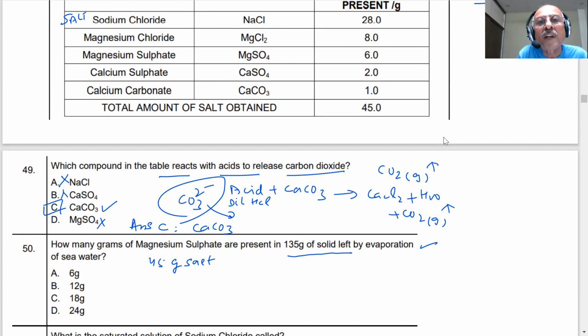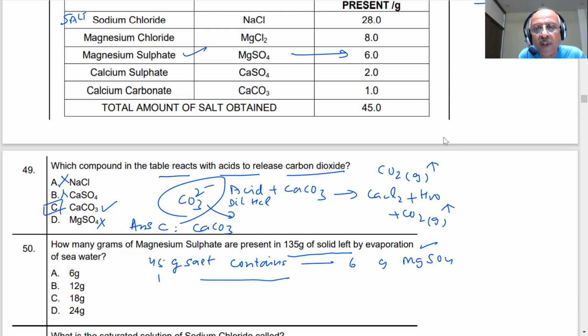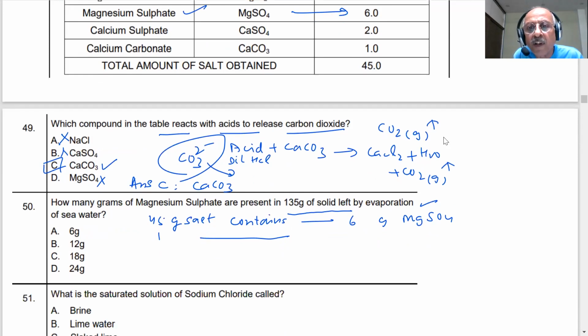It contains how much magnesium sulfate? Magnesium sulfate is MgSO4, 6 gram. So it contains how much, student? Magnesium sulfate, 6 gram MgSO4 is there, student. And if I have 1 gram, then how much will be there? It will be 6 by 45. And you are saying 135 gram. Then use a unitary method. What will be 6 by 45 into 135, student?